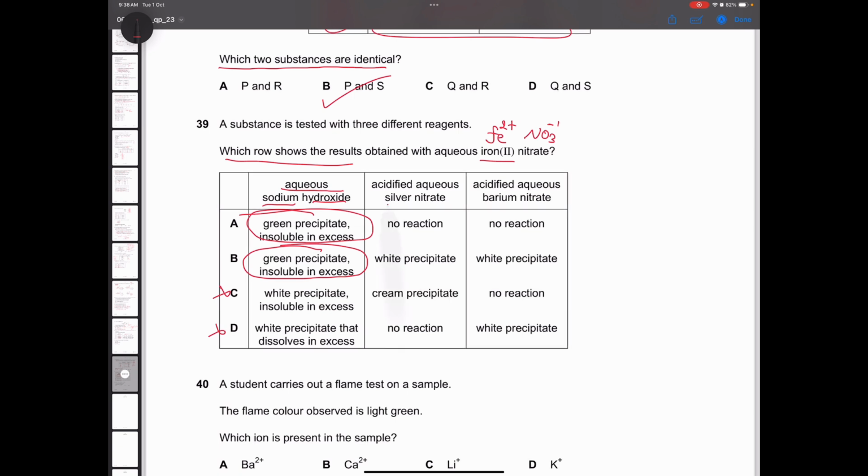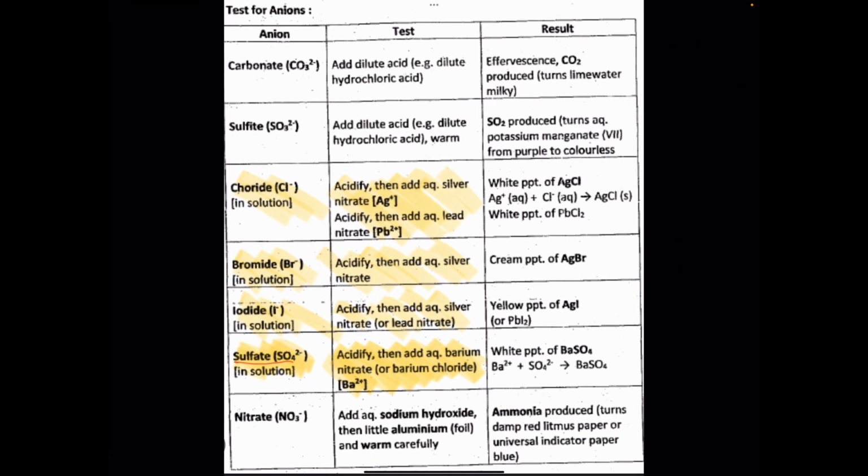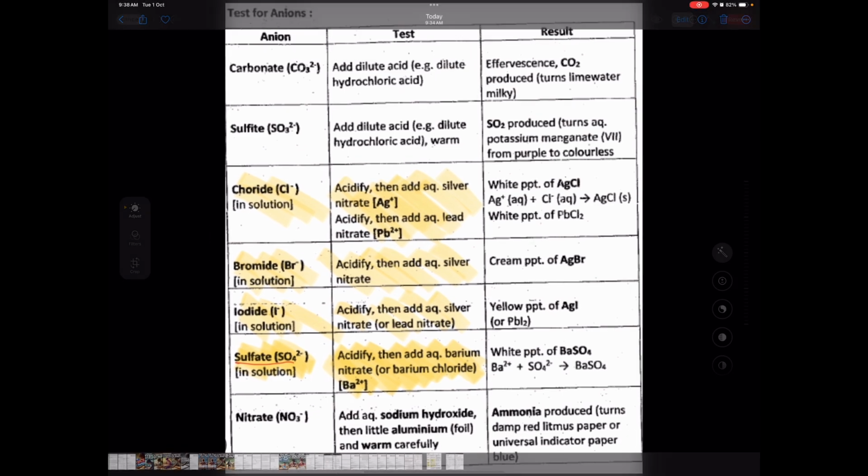Now, if you check for silver nitrate test and barium nitrate test, silver nitrate is used to check for halide ions like F-, Cl-, Br-, these ones. And barium nitrate is used to check for sulfate ions. How do I know this? You have to remember the salt analysis sheet in this case that I will show you here.